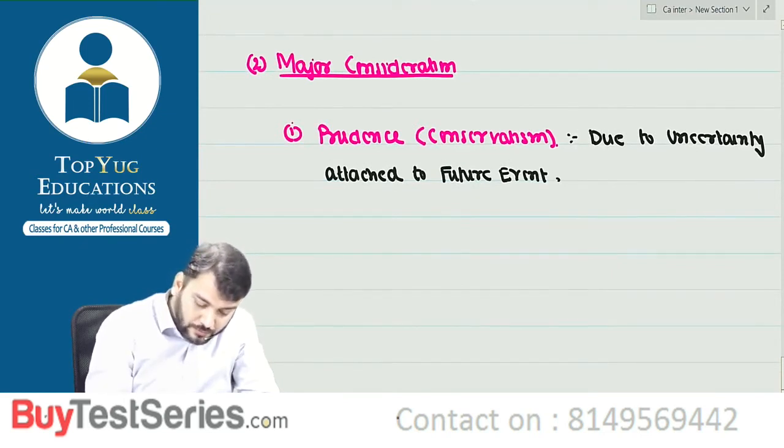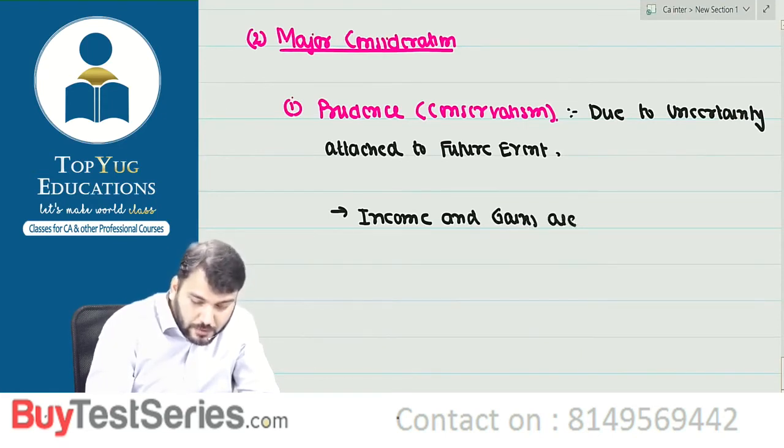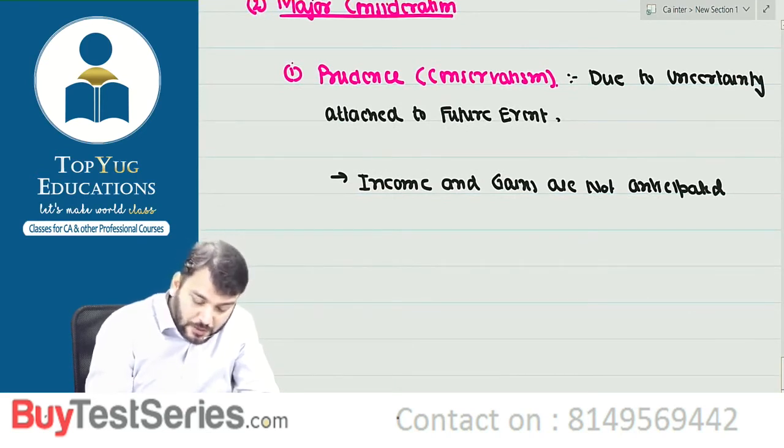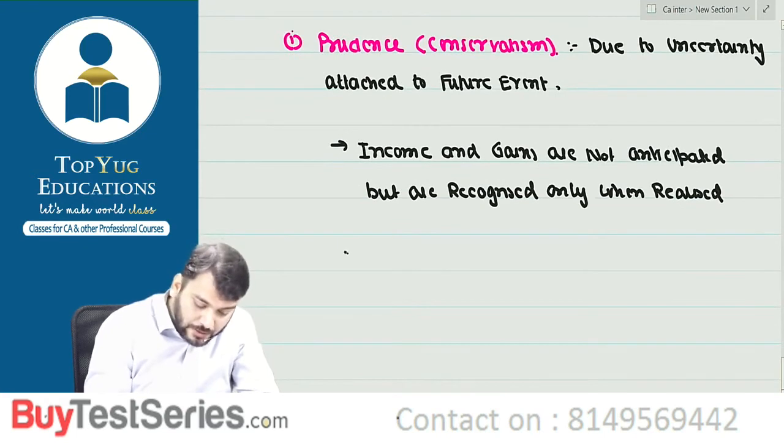Correct? Future event. Income and gains are not anticipated, but are recognized only when realized, only when realized. Correct?